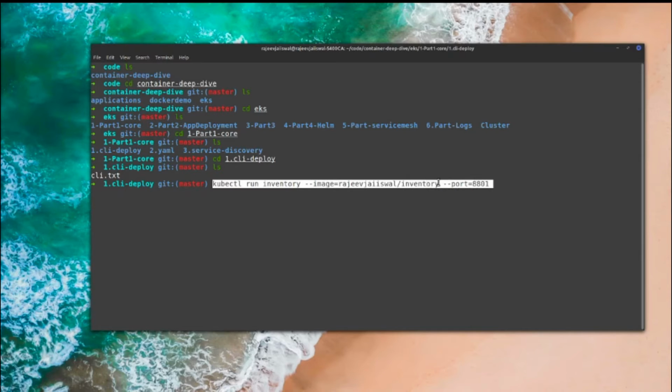I'm not mentioning any version here, right? If I'm not mentioning any version, the latest version from my Docker Hub will be used. There's a possibility that in Docker Hub I may have deployed multiple versions using the docker push command, as we have seen in the demo. So I can either mention the version number directly, whatever version I want deployed, or, if I'm not mentioning anything, it will take the latest. So basically it is going to take this image from Docker, create a container and deploy it, and all management of that service will be done by kubectl, that is Kubernetes, and you can access that on port 80, right?